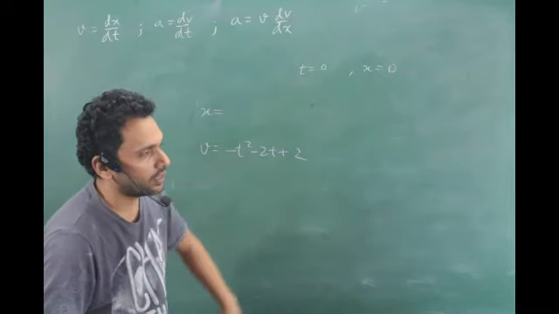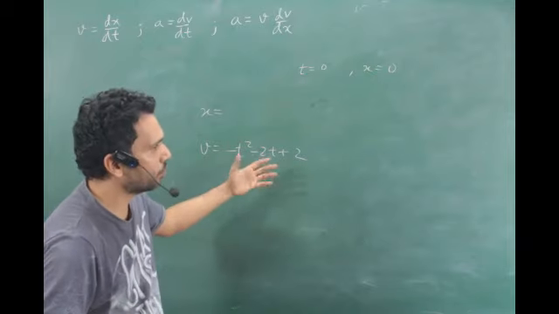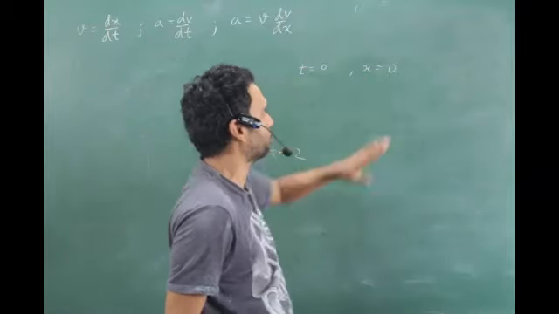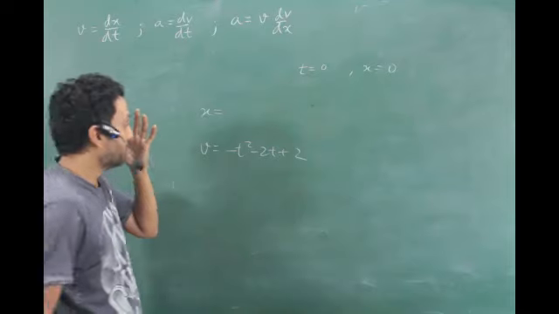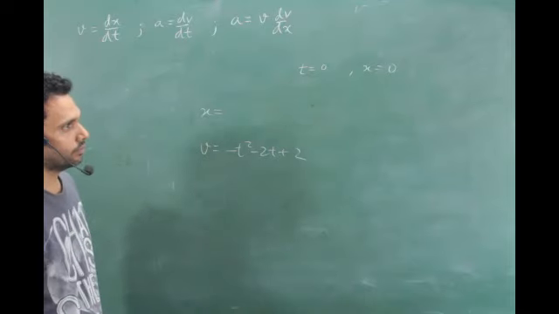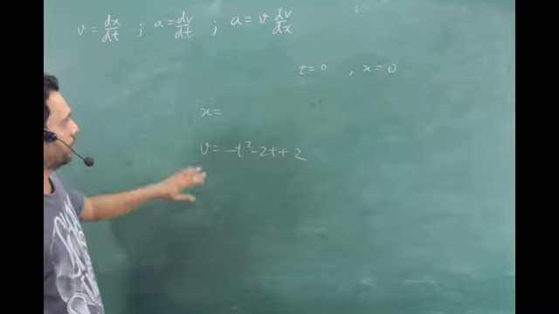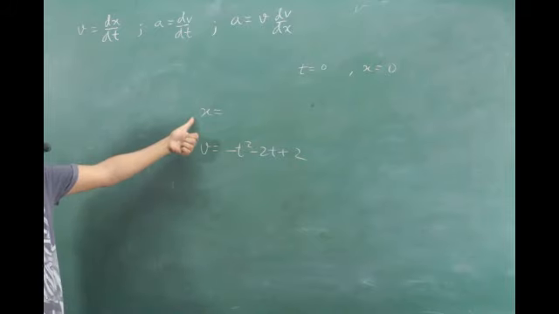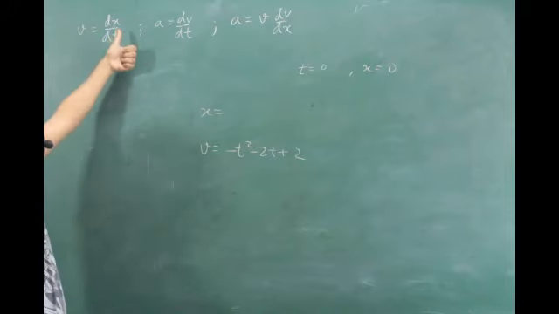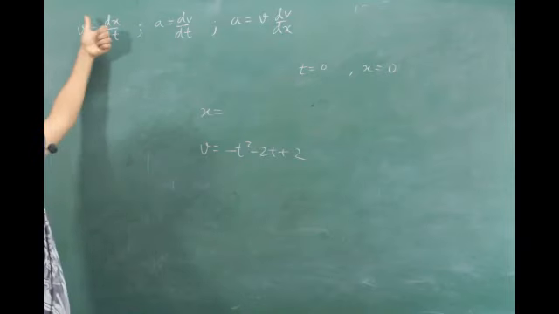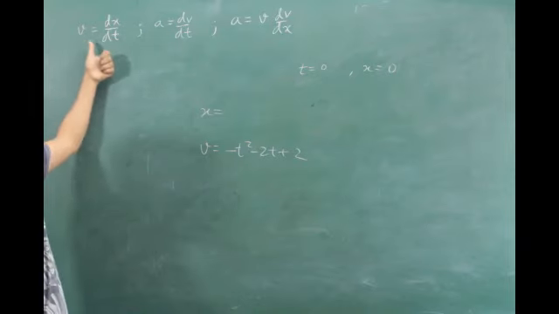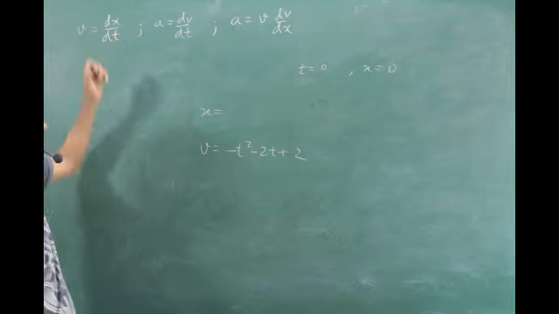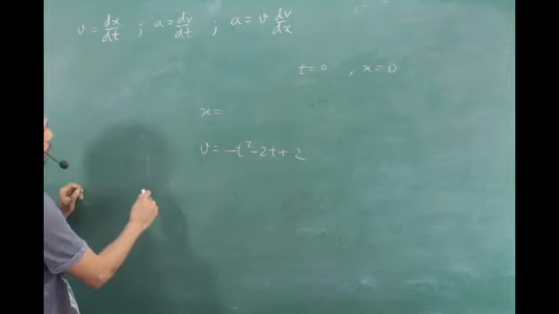At t is equal to 0, where is the location? After that, the thing starts moving. If it is moving, you should know from which location. So it has been given at t is equal to 0, x is equal to 0. Get the x, tell me. Which equation will you use among the three on top? First one. v given, x asked, right? This one or not? Yes or no? Yes, sir. In which format? Differentiate or integrate? Integrate, right?